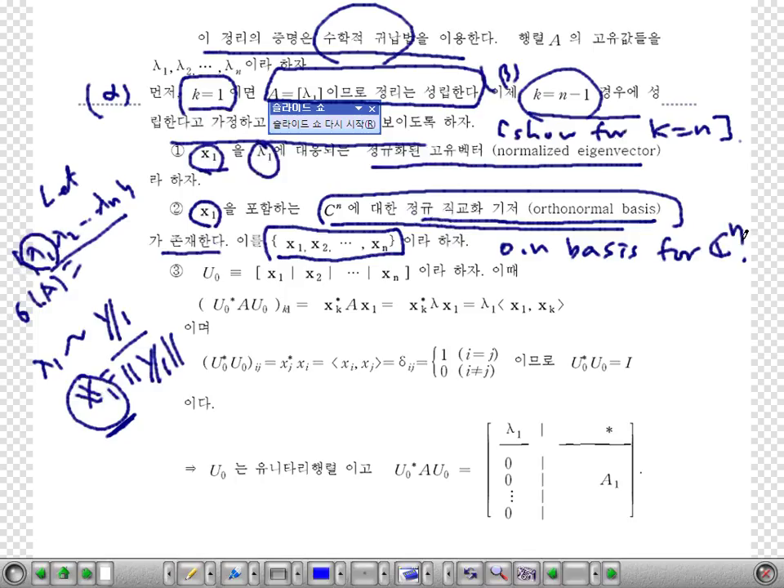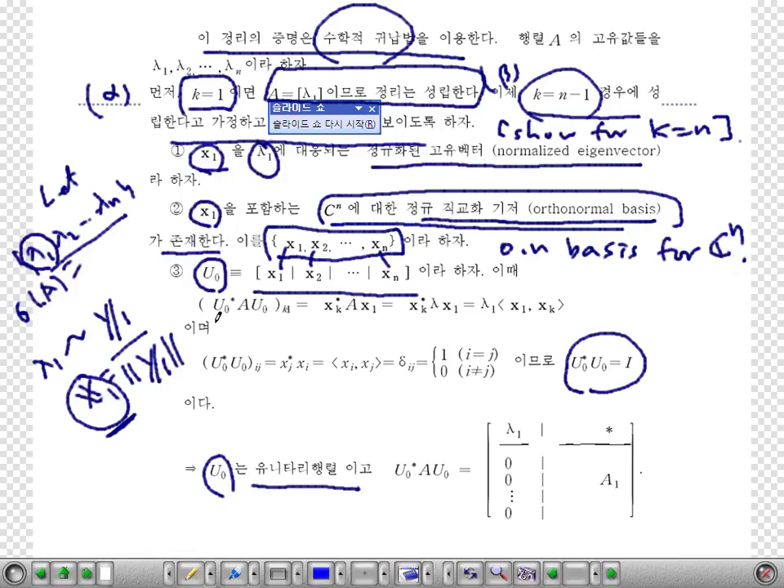Okay, now we have an orthonormal basis including the eigenvector x1. Let's form a unitary matrix U0 whose columns are those vectors. Then we can easily check that U0 star times U0 is equal to the identity matrix, which says U0 is a unitary matrix.